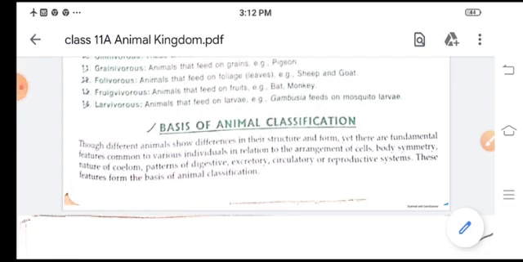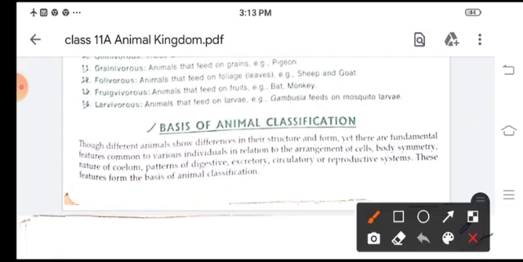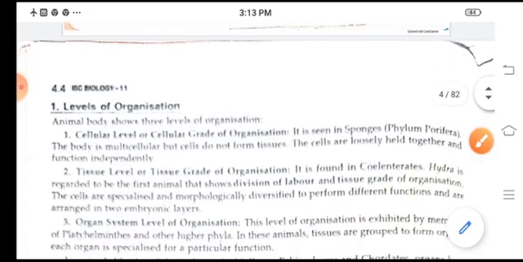Children, again we'll continue Animal Kingdom. Here we are going to start the basis of Animal Kingdom. Children, you know that there are different animals in this world. They are different in their structure and their form, but still some of the structures are common to various individuals and related to the cell, arrangement of cell, body symmetry, nature of coelom, patterns of digestive system, excretory, circulatory, and nervous. So these features form the basis of animal classification.